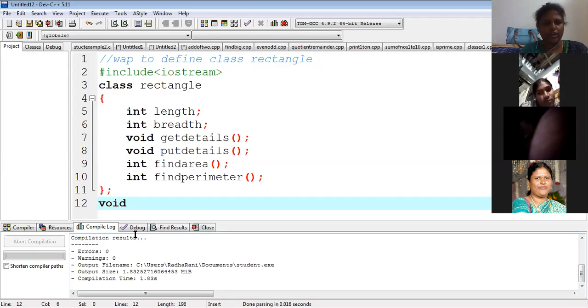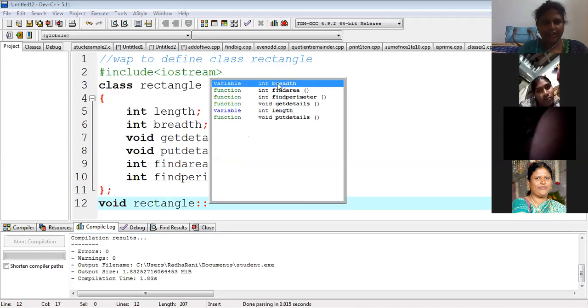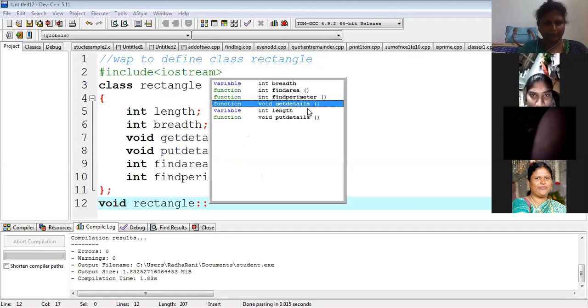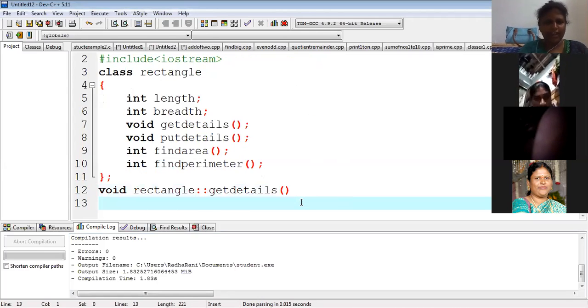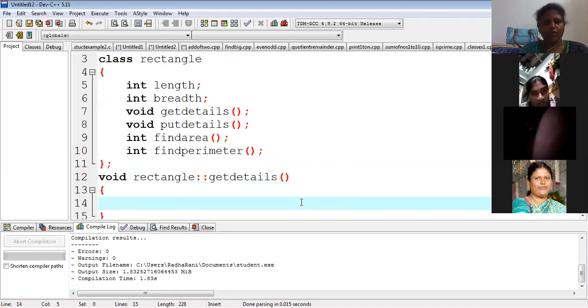So I need to give the entire path, which class it is relating to. So I am writing void rectangle. First we are writing get details. Get details means very simple, similar to how we did previously. Whatever data you want to read, you have to read it first. cout, enter length of the rectangle.